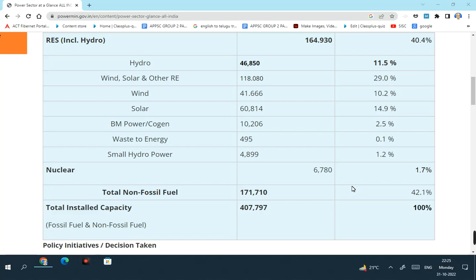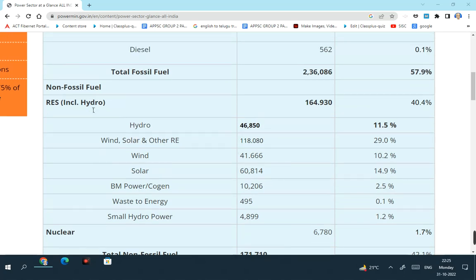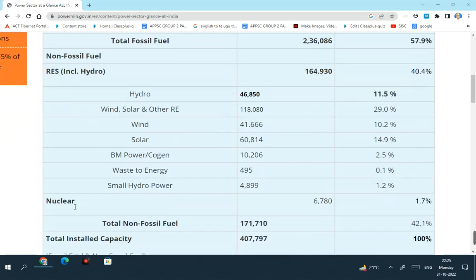Nuclear power accounts for 6,780 megawatt, which is just 1.7% of the total installed power capacity.